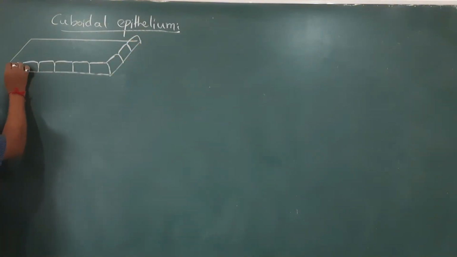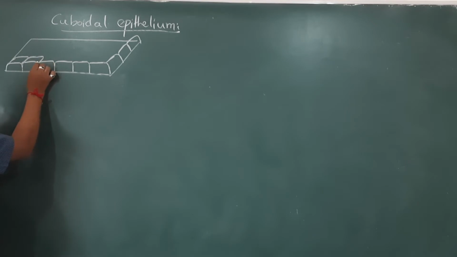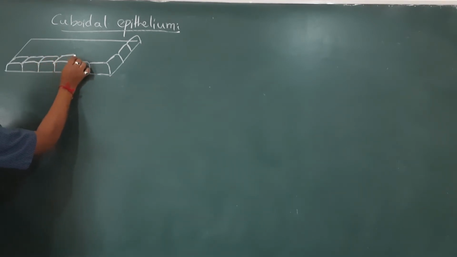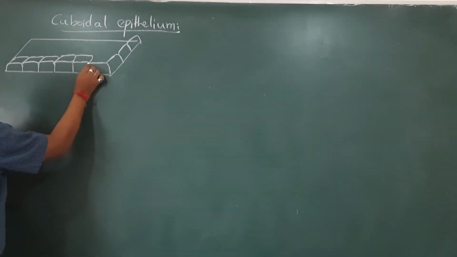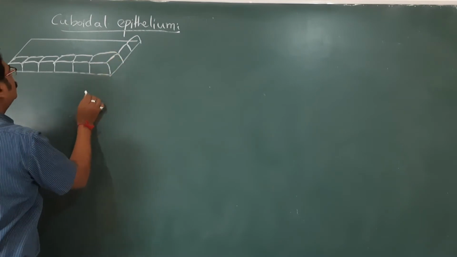Here these cells are cube-like structures, and they are highly protective also, and very useful in absorption and secretion also.